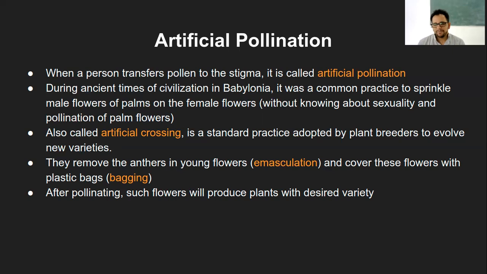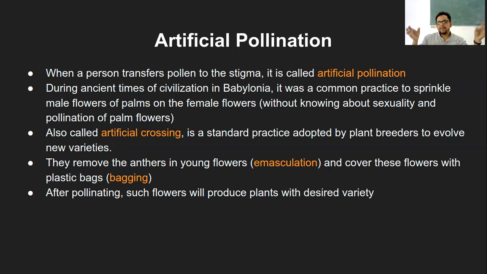And usually artificial pollination will give rise to a desired variety, because I know what I'm crossing with. So I can cross, let's say, one wheat that has a taller and sturdier stem with another wheat that has more grains in the husk part.